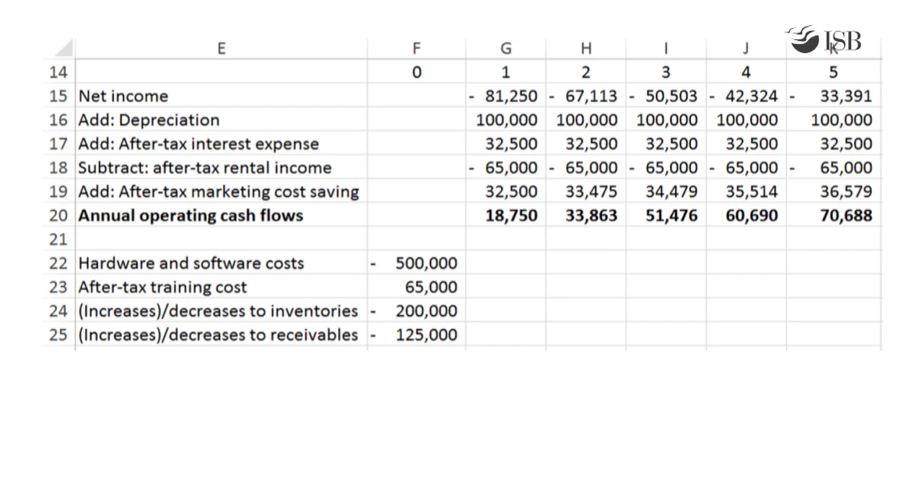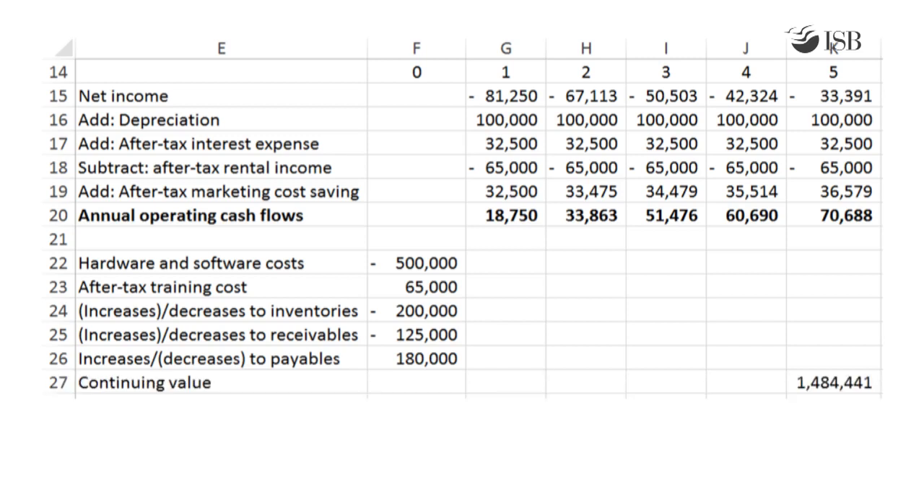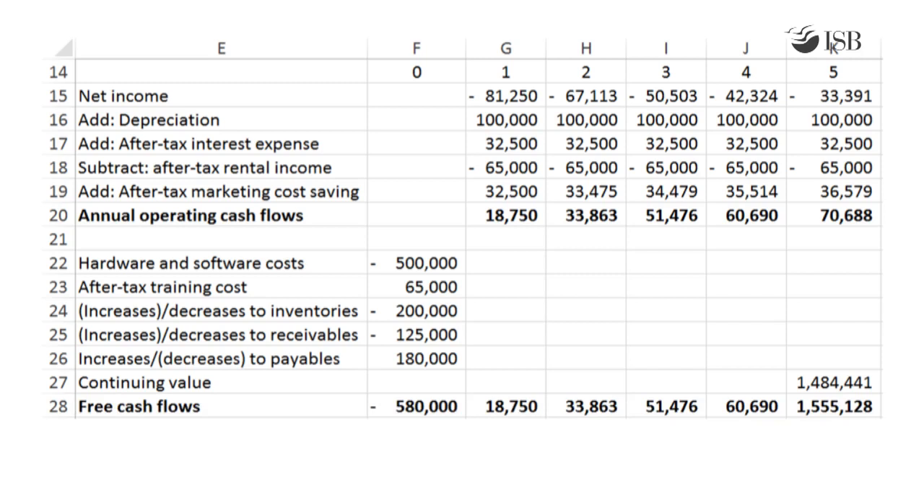The increase in accounts payable would be an inflow as the company is delaying some of its cash payments. So we need to add $180,000. Adding all these time zero cash flows yields year zero FCFs of negative $580,000. Finally, we calculate the terminal value of the project.